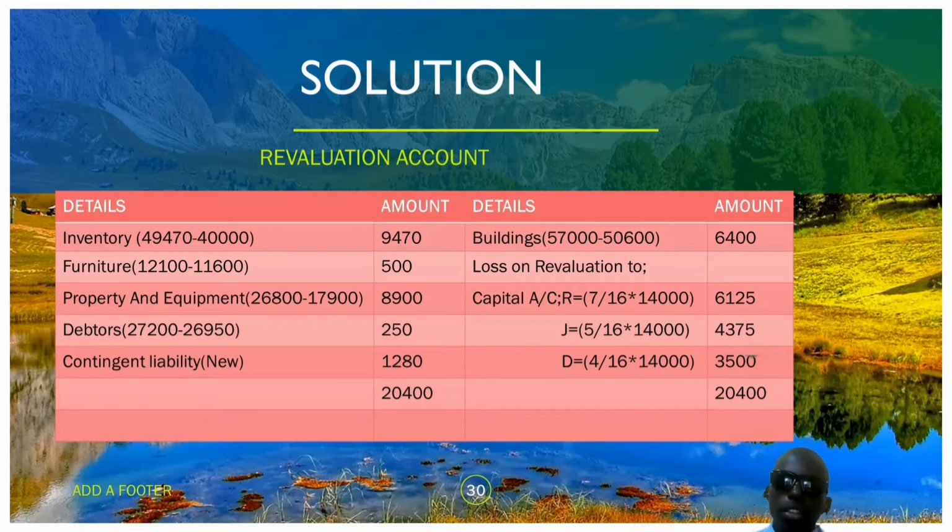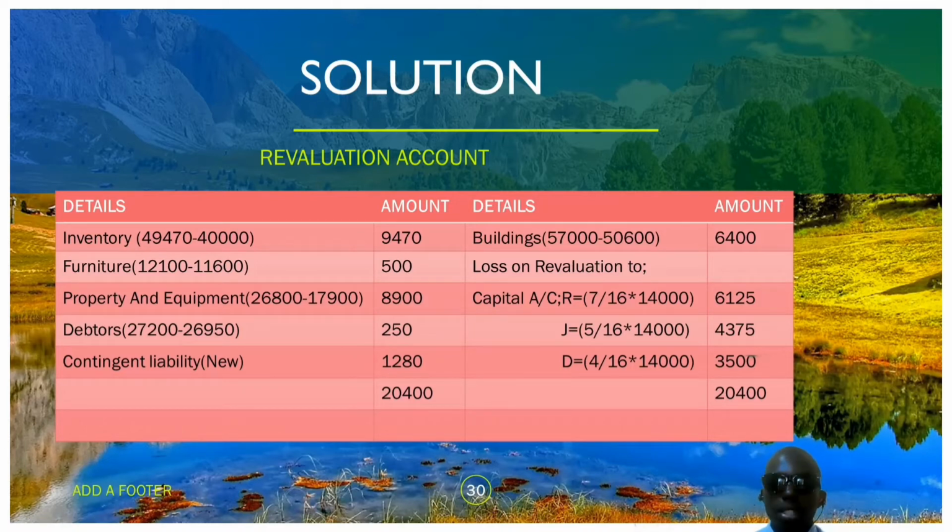On the credit side of the revaluation account, we reckon any increase in the value of an asset and any decrease in liabilities. Buildings were 50,600 and have appreciated to 57,000, so we have an amount of 6,400. When you balance those two figures, the debit side totals 20,400, but on the credit side we have 6,400.